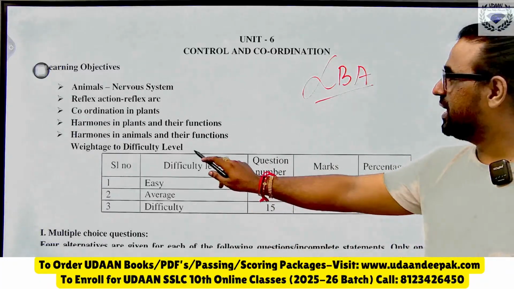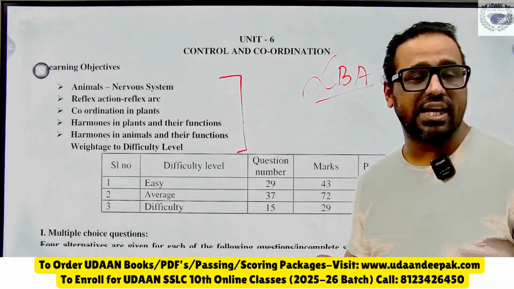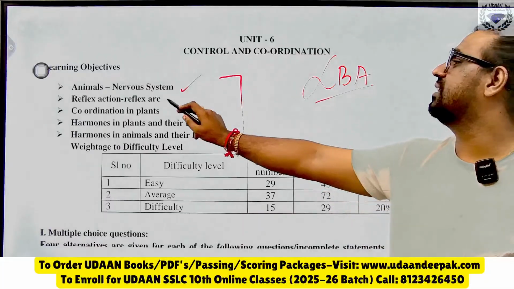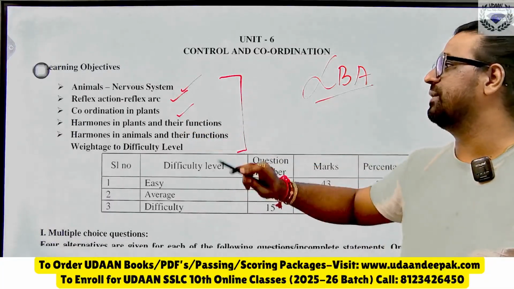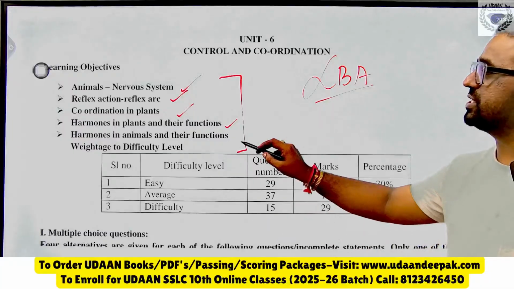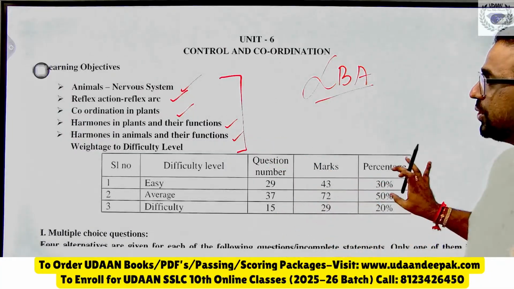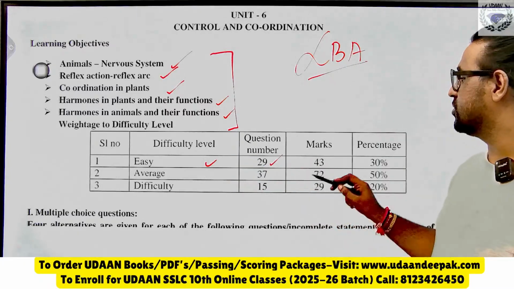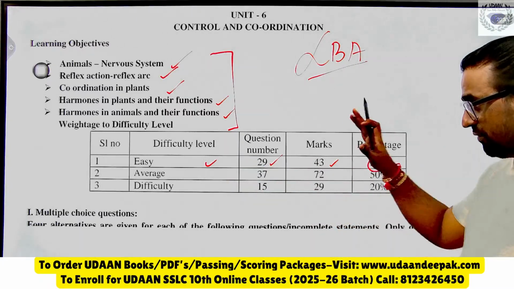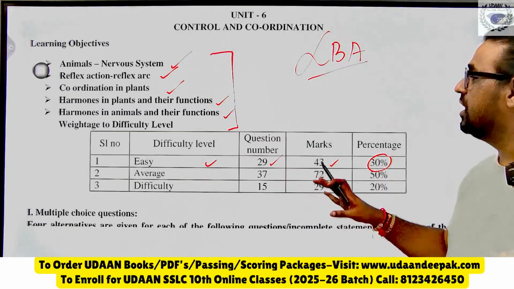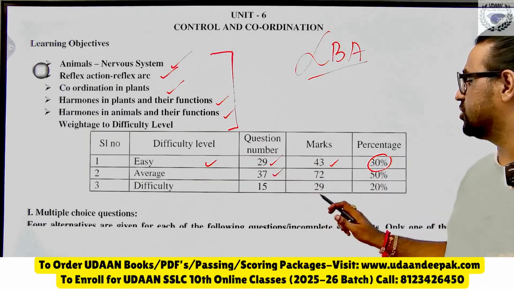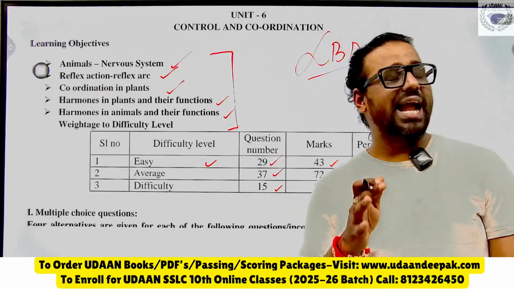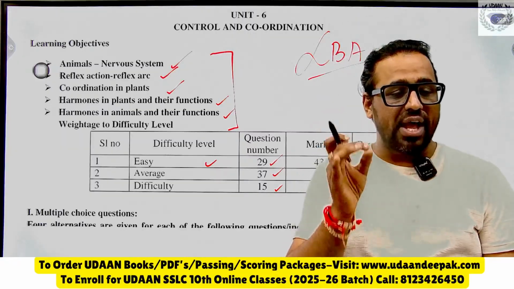Okay, see here, in this chapter, I think you are aware of this, the concept, and FA2 is coming ahead. Animals, that is nervous system, reflex action, reflex arc, coordination in plants, hormones in plants and their function, hormones in animals and their function. So, you can see the easy questions, there are total 29 questions, 43 marks. So 30% of this PDF, whatever I am discussing now, then easy average there are 37 questions and that is 72 marks, and difficult there are 15 questions. So if you are able and capable to understand this, then only you can answer the maximum questions.